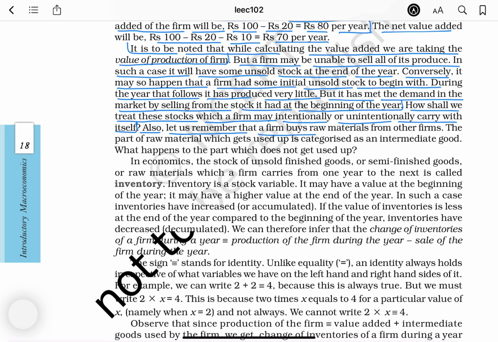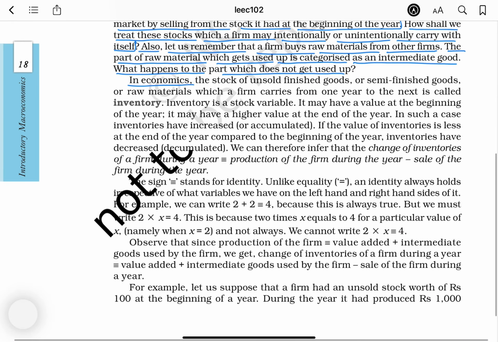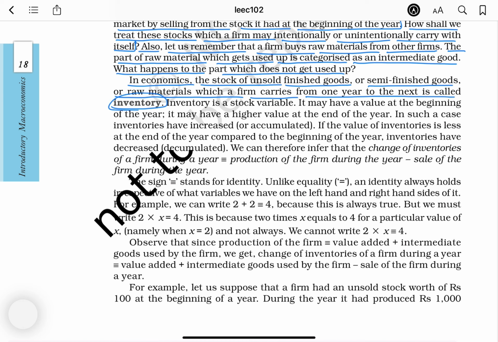Also, let us remember that a firm buys raw materials from other firms. The part of raw materials which gets used up in production is categorized as an intermediate good. What happens to the part which does not get used up? In economics, the stock of unsold finished goods or semi-finished goods or raw materials which a firm carries from one year to the next is called inventory. Inventory is a stock variable.